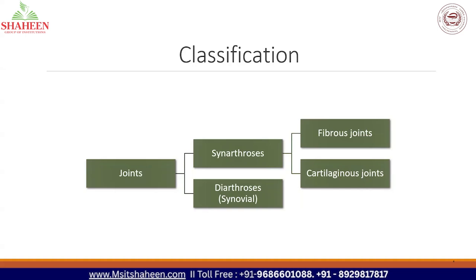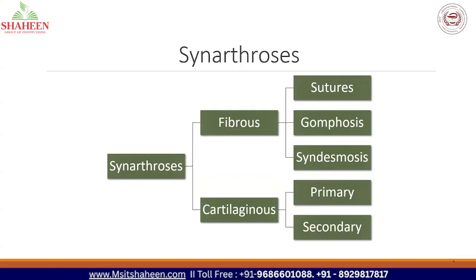Okay. So synarthrosis has two types of joints: fibrous joints and cartilaginous joints. We'll see its sub-classifications one by one.